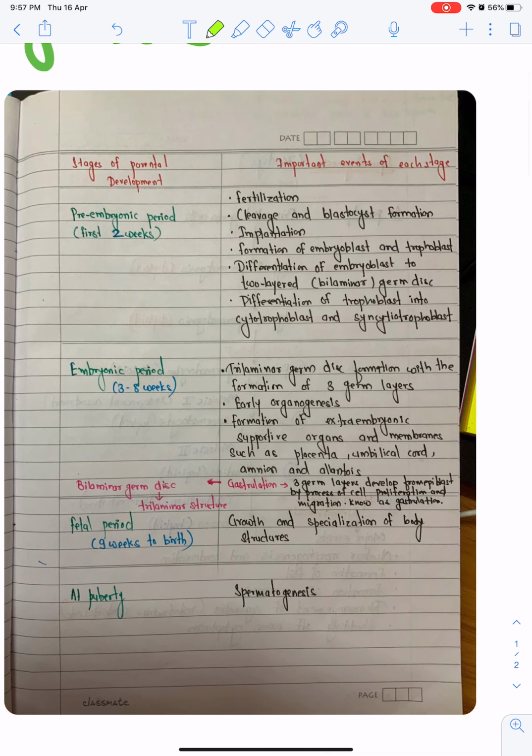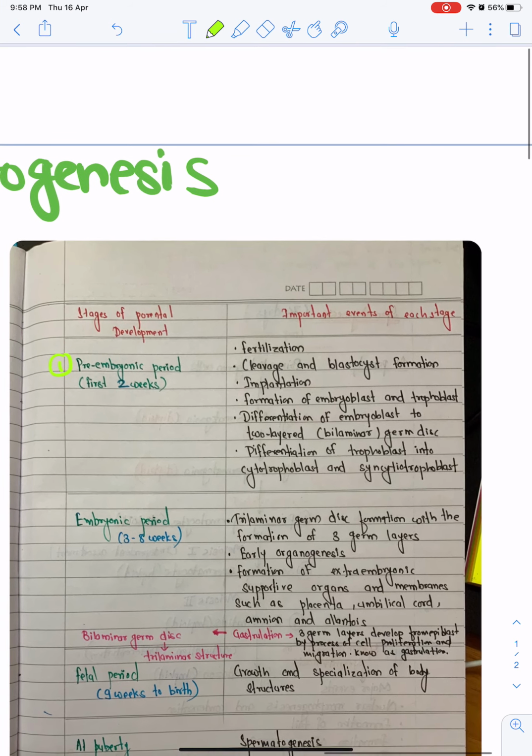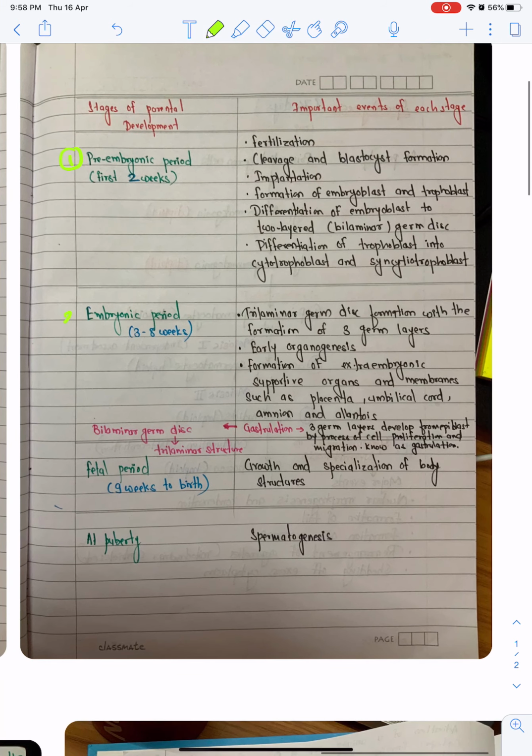Now we see the stages of prenatal development. These are the pre-embryonic period, the embryonic period, and the fetal period. First is the pre-embryonic period, the first 2 weeks. Second is the embryonic period, 3 to 8 weeks, and the third is the fetal period, 9 weeks to birth.